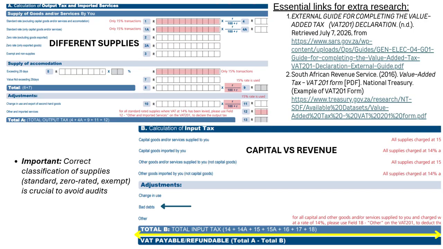Correct classification of supplies is essential to avoid audits and penalties. You also need to know that this form will not look the same for everyone, and you will be required to generate a customized version on your e-filing profile.